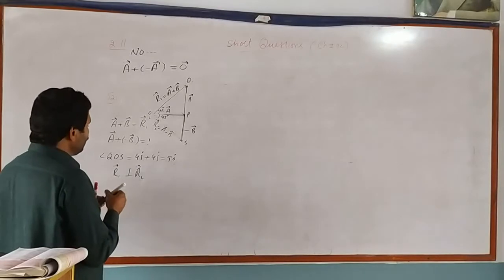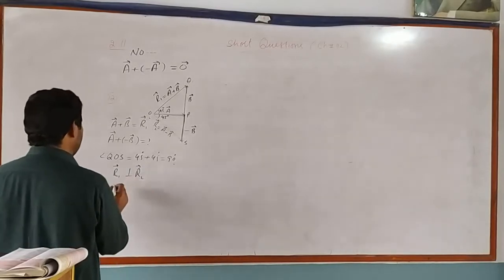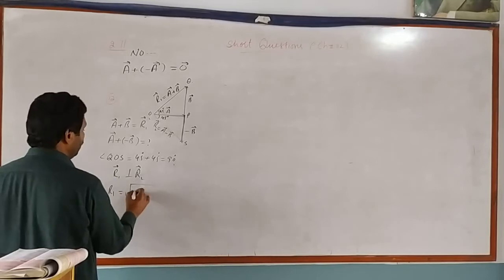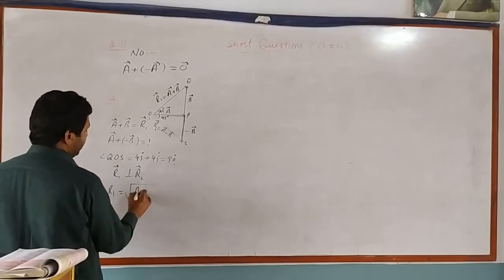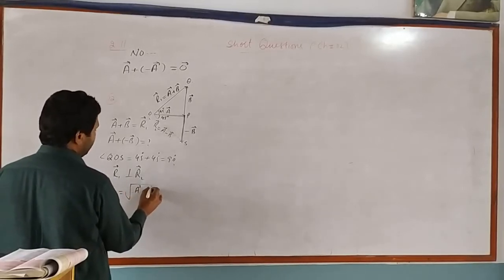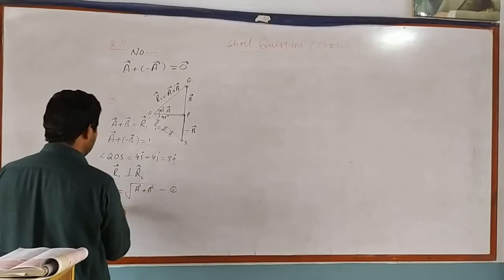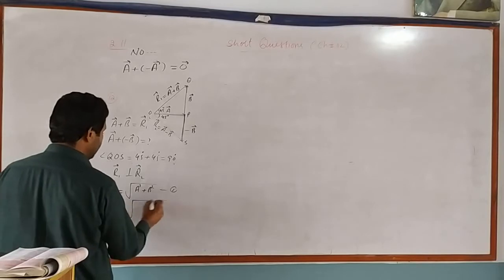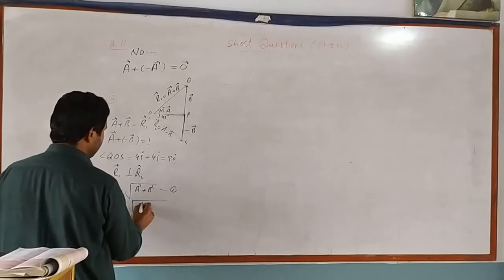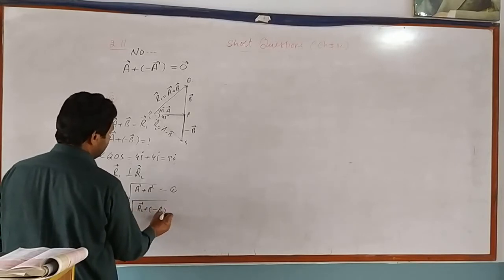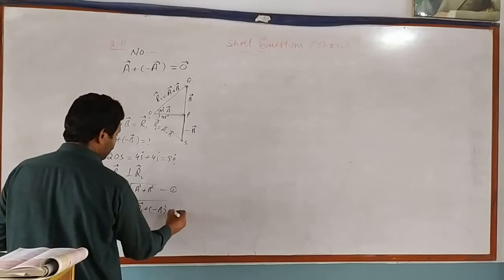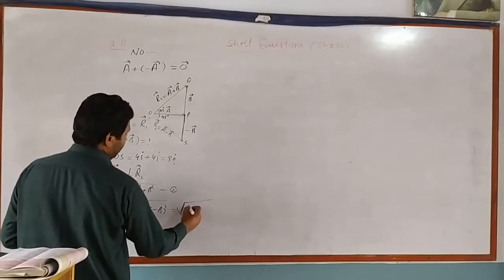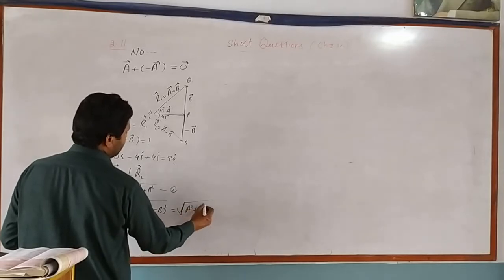Similarly, the magnitudes of R1 and R2 will be calculated. Magnitude of R1 is equal to under root A square plus B square. Similarly, magnitude of R2 will be calculated by this technique: under root A square plus B square.